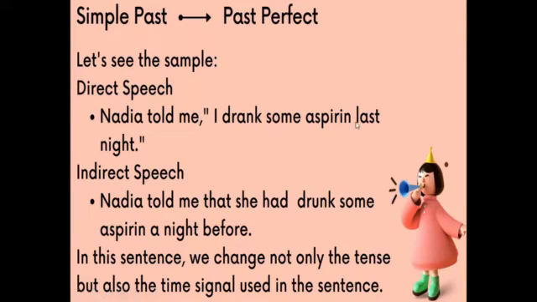"I drank some aspirin last night" is simple past because we use the second form of the word drink here. When we want to make it into indirect speech, we need to change the word drank into the third form, drunk, and then add had here as a past perfect. So had plus verb 3. Here, we also have to change the pronoun and the time signal. Nadia told me that she had drunk some aspirin a night before. The words last night could be changed into a night before.